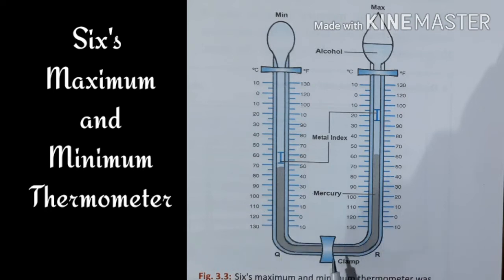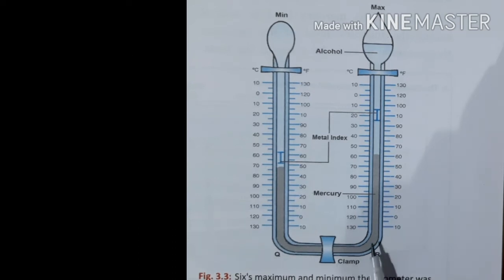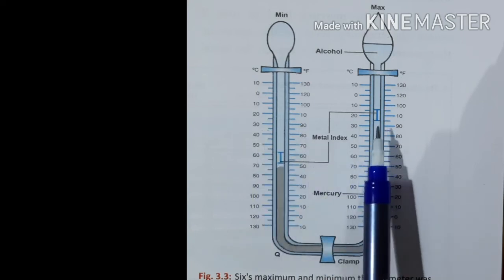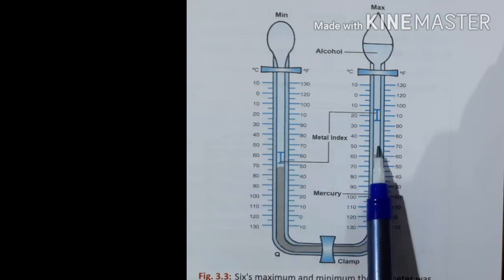It is shown here. It was invented by the British scientist James Six. That's why it is named Six's maximum and minimum thermometer. As the name indicates, this single instrument will let us know the maximum temperature and minimum temperature of a day. So here you can find two thermometer limbs. One is used to show the low temperature, that means the minimum temperature, and the other side is used to show the maximum temperature.